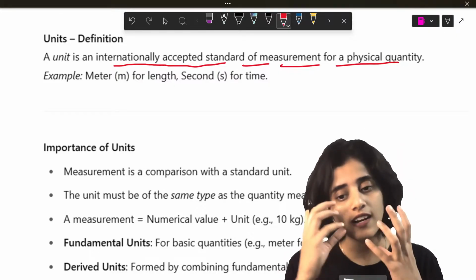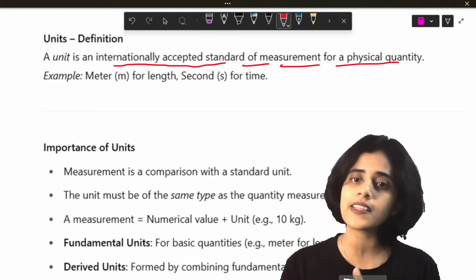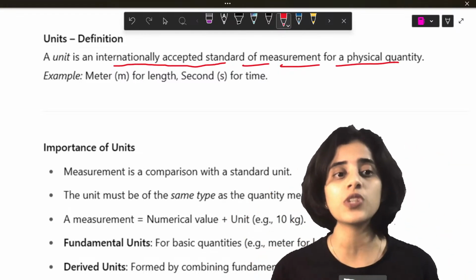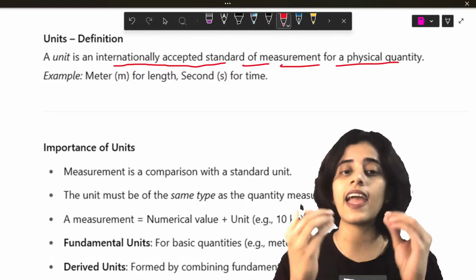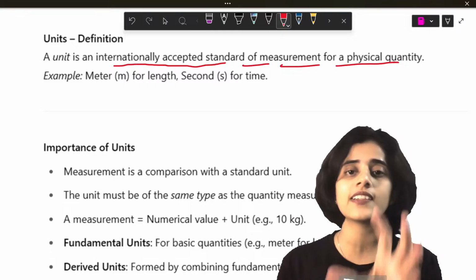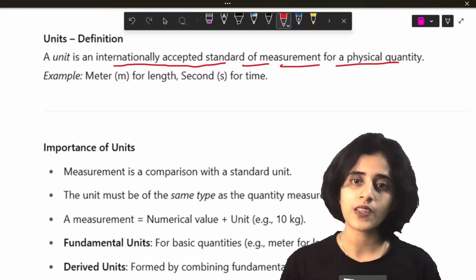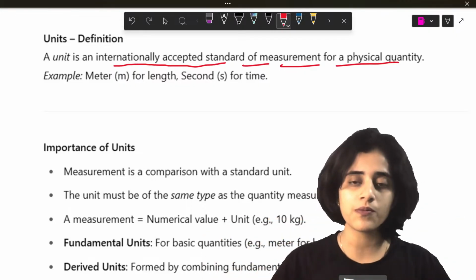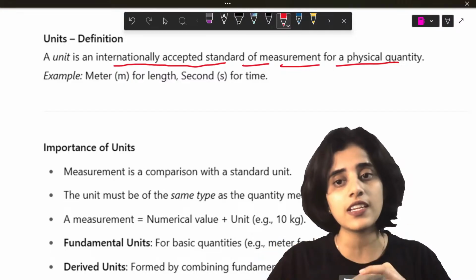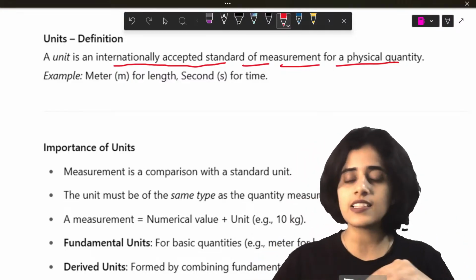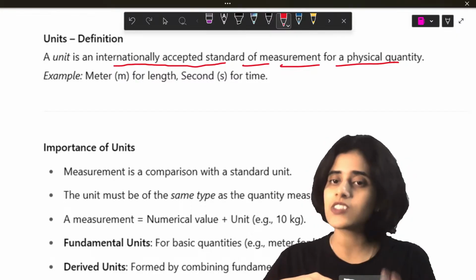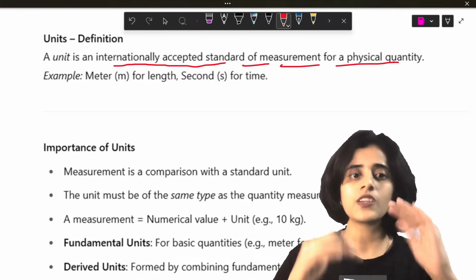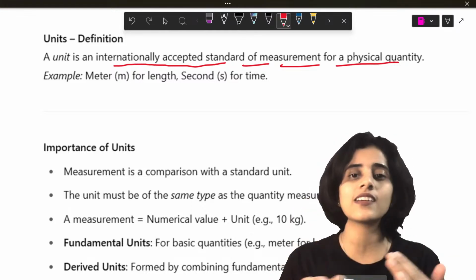So the unit kg represents the same thing in all parts of the world. So that is the importance of unit. Unit is an internationally accepted standard of measurement. So it makes every physical quantity uniform. If I say my temperature is 27 degrees Celsius, a person somewhere else, if he measures his temperature in degrees Celsius, he's going to measure the same way just like I did. So they are standard values or standard units.